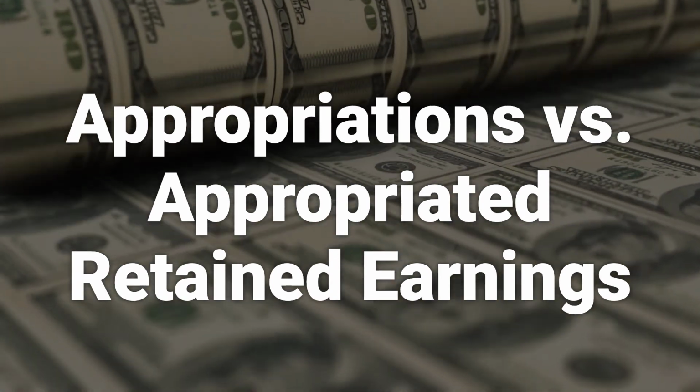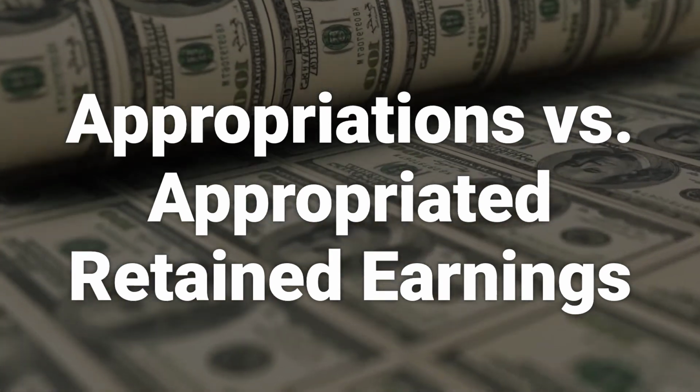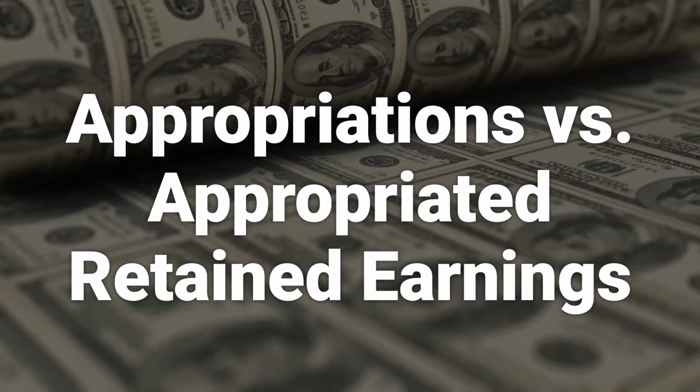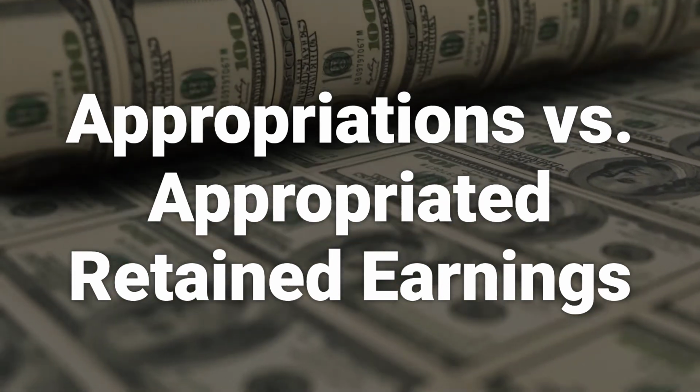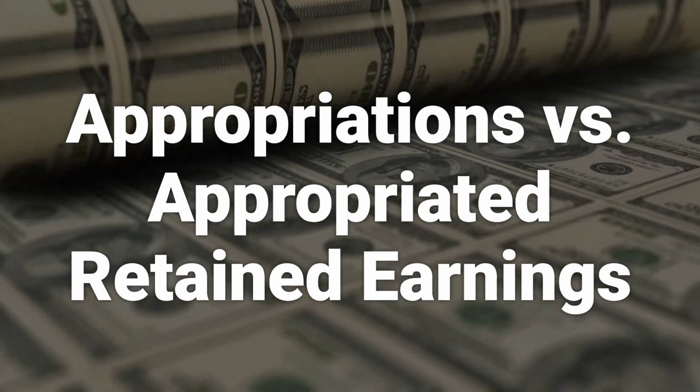Appropriated retained earnings are retained earnings that are specified by the board of directors for a particular use. Retained earnings are the amount of profit left over after a company has paid out dividends. Retained earnings accumulate over time, similar to a savings account whereby the funds are used at a later date.